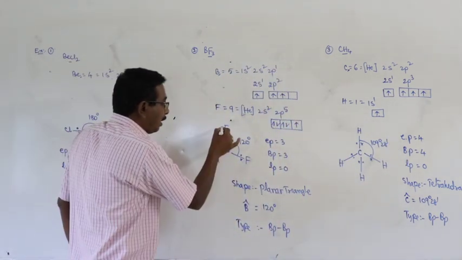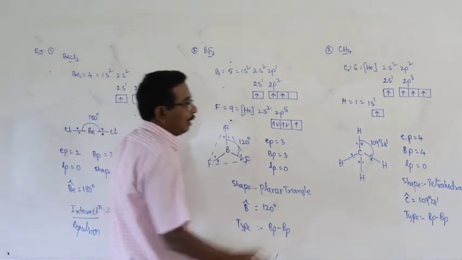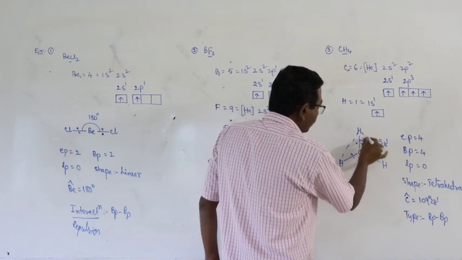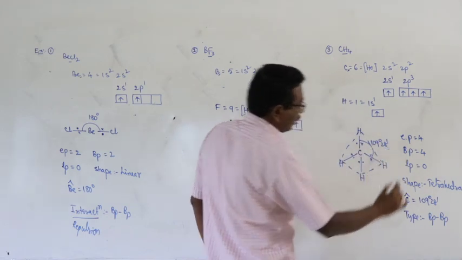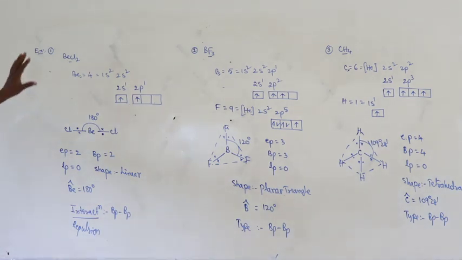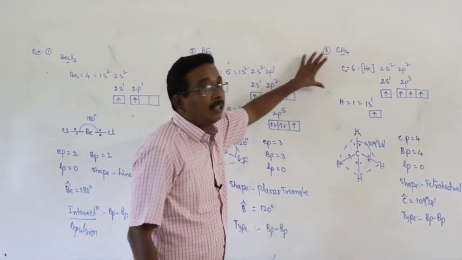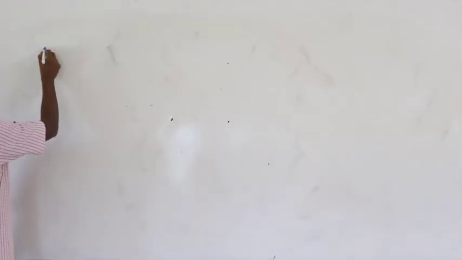Okay. Planar triangle means you should think like that. Tetrahedral. This is the tetrahedral geometry. This is about beryllium chloride, boron trifluoride and methane.